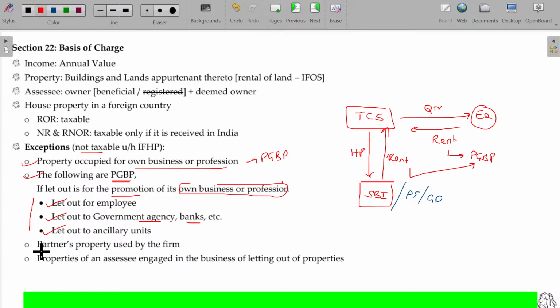And if a partner's property is used by the firm, then it is also considered as not income from house property. Just similar to the own business property of the owner used by the owner himself, right? Similarly, XYZ is the partnership firm where three partners are there, where X holds the house property, and that house property is used for running this XYZ business. As X is the owner of the property, the rental income from this partnership firm to X will not be considered as income from house property.